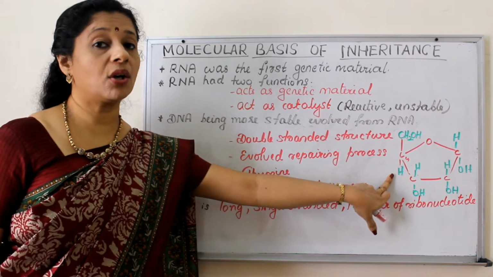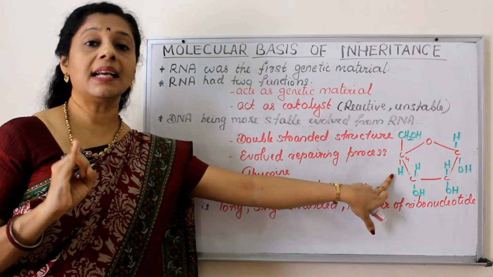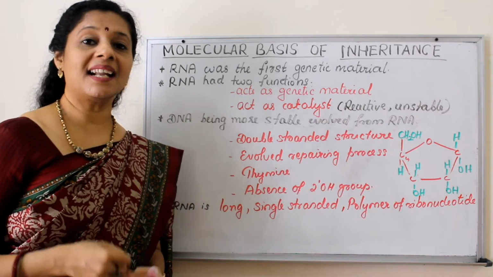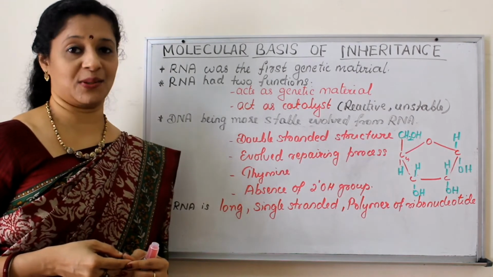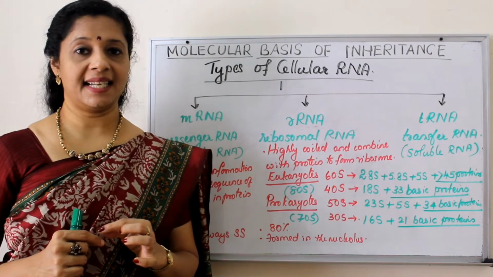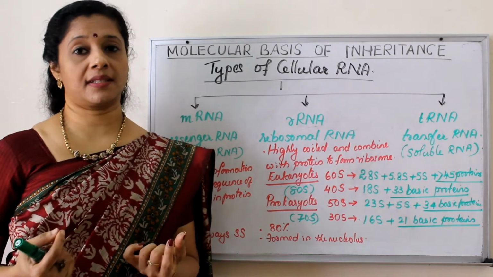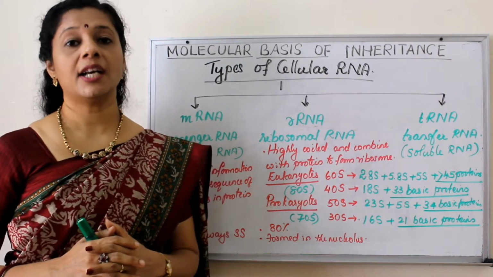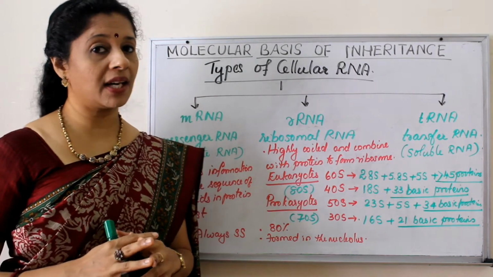Apart from that, what are the components of a nucleotide? After sugar, a phosphate group is there and also nitrogen bases. In RNA, the nitrogen bases are adenine, uracil, guanine and cytosine. Our genetic material is DNA, but still we have RNA in the cell for various functions. Okay, so in the cell usually there are three types of RNA. So they are collectively called cellular RNA. Which are the three types of cellular RNA?